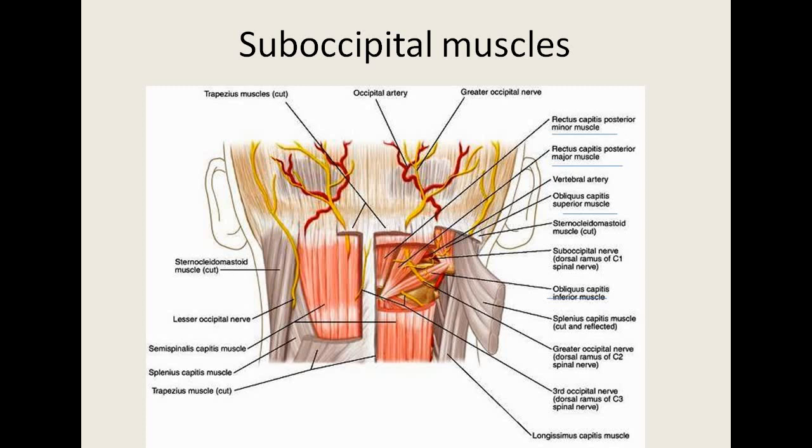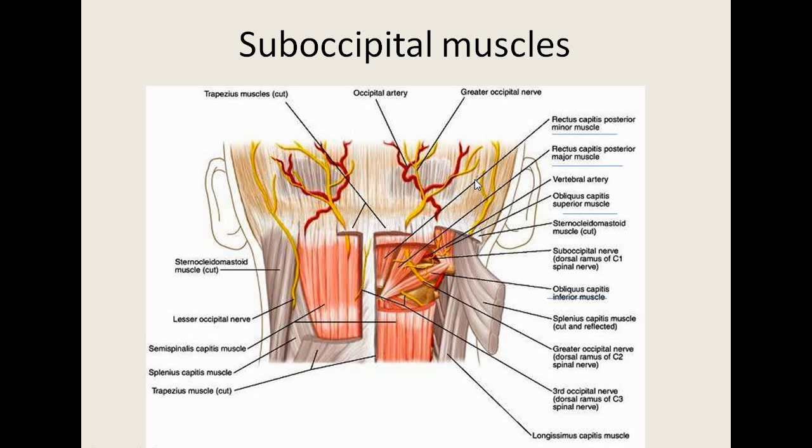After exposing that, you have to cut the trapezius muscle. These are the fibers of the trapezius muscle. So trapezius, whose fibers are running downward, that you have to cut. Then you have to cut the splenius capitis. Then this is the semispinalis capitis. So semispinalis capitis, the fibers run vertically upward for the insertion into the line between the superior and the inferior nuchal line, and in the same plane you have to cut the longissimus capitis also. So to expose this suboccipital region, these muscles you have to cut. So here you have the suboccipital triangular muscles shown.